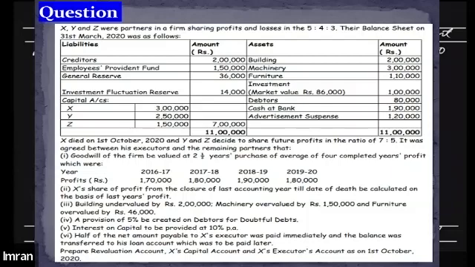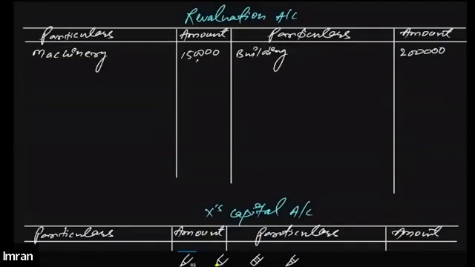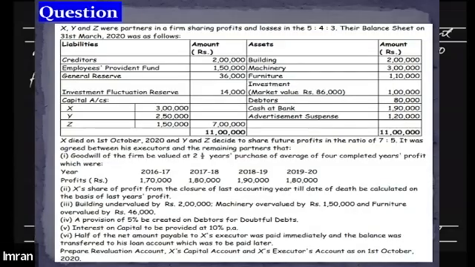Same goes with the furniture as well. Furniture is also overvalued by 46,000. So that means we will be recording that on the debit side of the revaluation account as well. Furniture, 46,000.